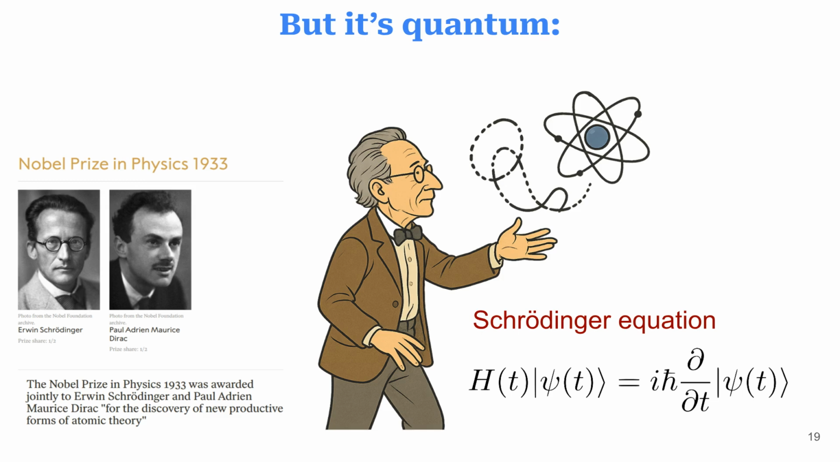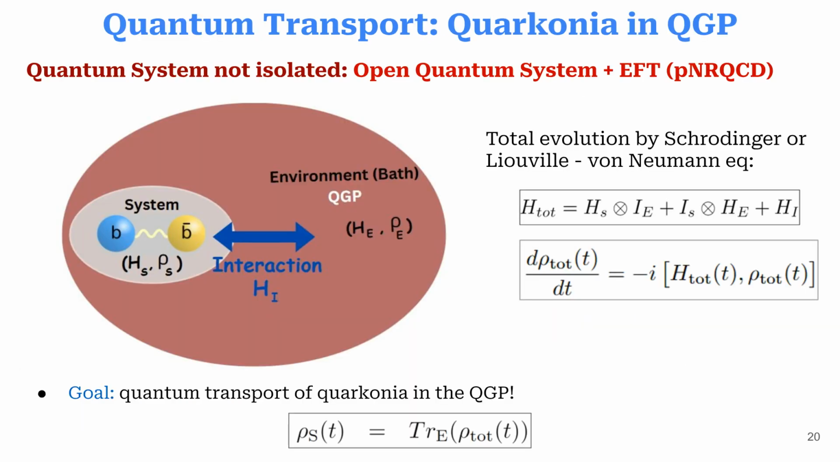However, quarkonia are quantum objects. Their behavior is governed by quantum mechanics, specifically the Schrödinger equation, which describes how quantum states evolve over time. We use the theory of open quantum systems and effective field theories to study the quantum transport of quarkonia within the QGP. The goal is to understand their dynamics in this extreme environment.